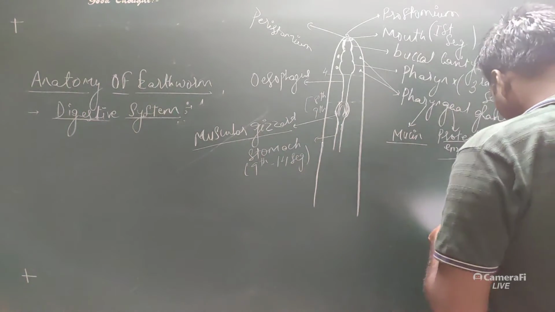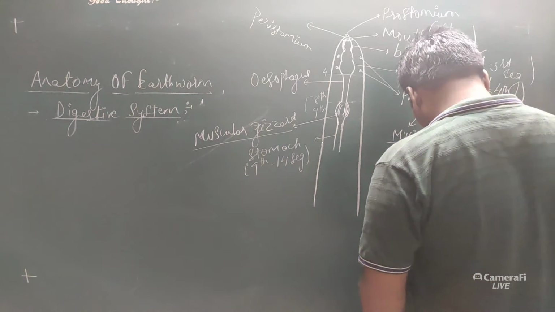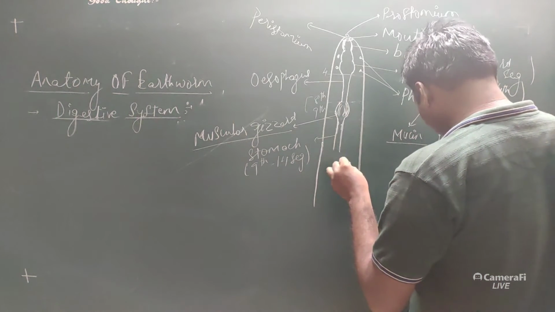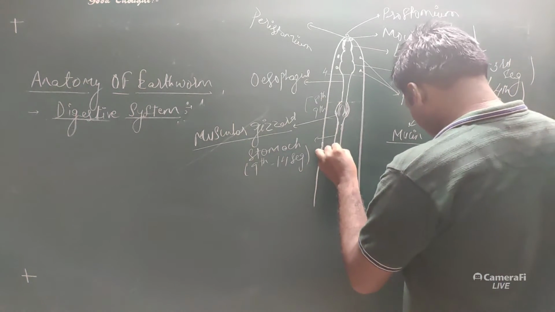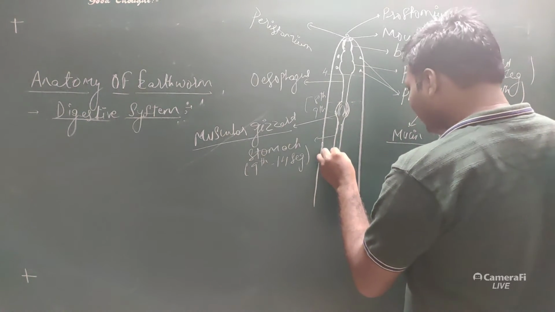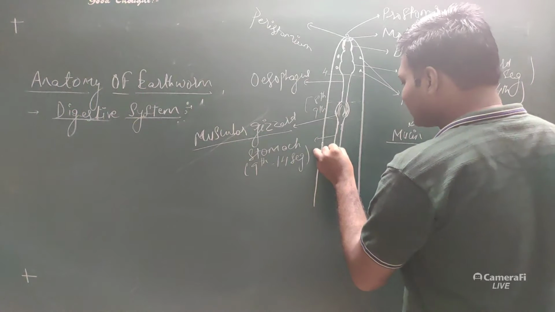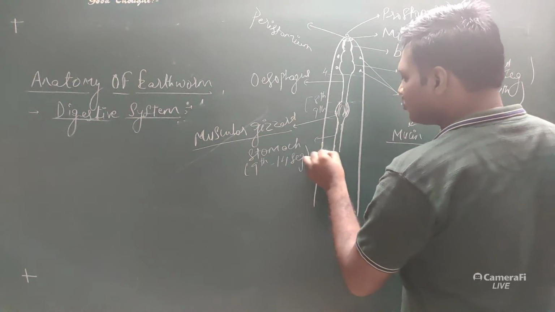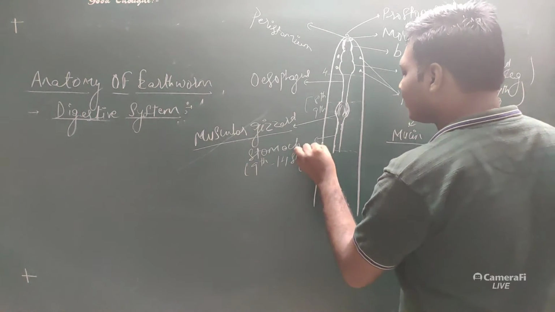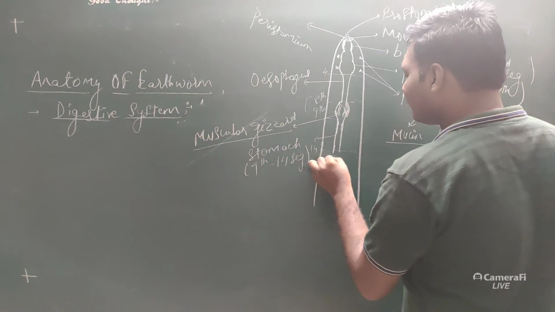Now from the 15th to the last segment there will be the presence of the intestine. Suppose this is the 14th segment, so here it will be the 15th segment.